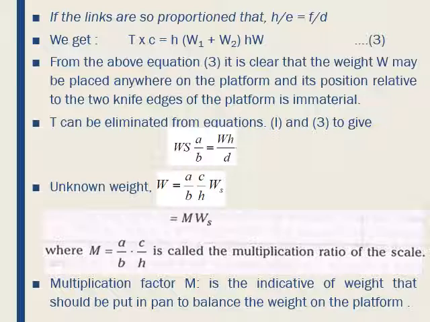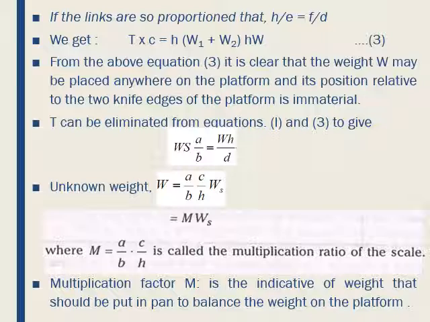Our unknown weight W is given by W is equal to B by A into C by H of WS, which is equal to M into WS, where M is called the multiplication ratio of the scale, which is given by M is equal to B by A into C by H. It is indicative of the weight that should be put in the pan to balance the weight on the platform.